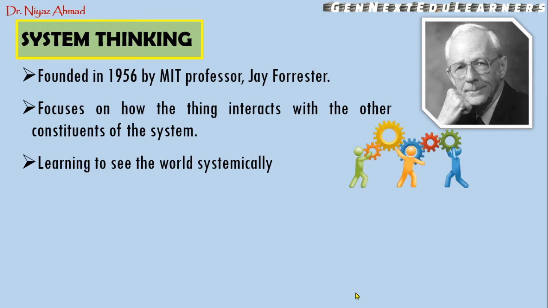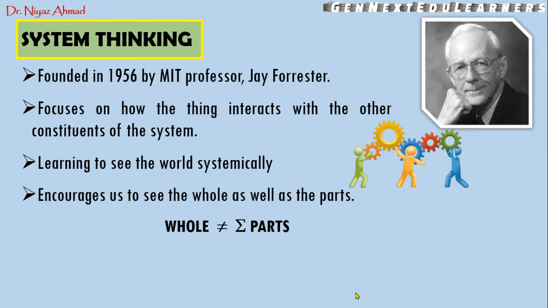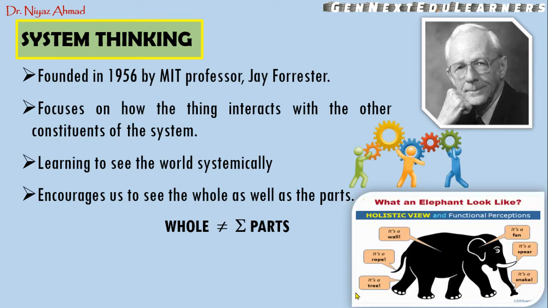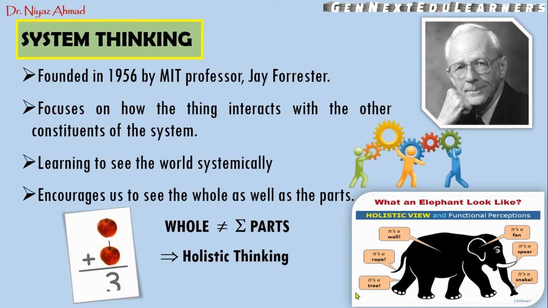Here we try to learn to see the world systematically, and system thinking encourages us to see the whole as well as the part. We see the whole as well as the part to understand the system. This is called holistic thinking. So system thinking is also called holistic thinking.